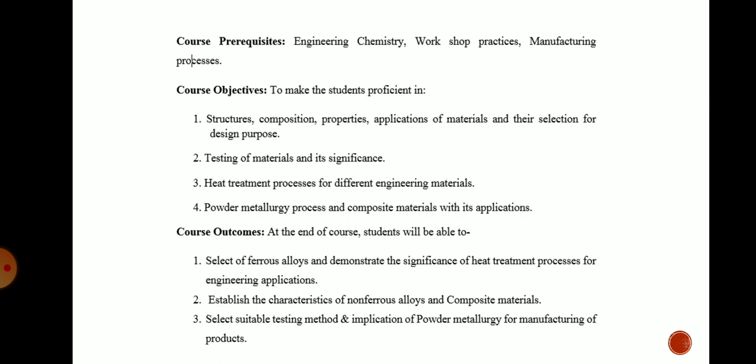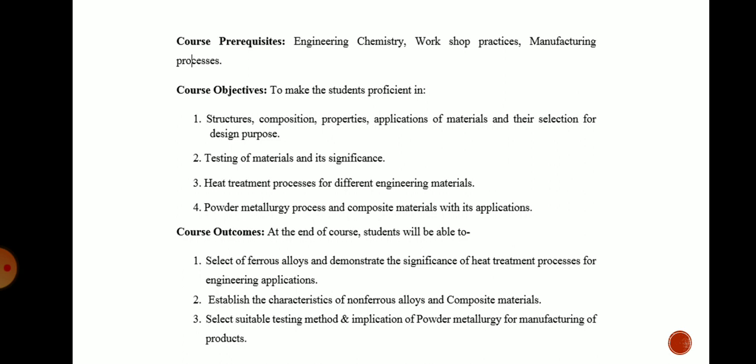From this course of metallurgy you should have an objective to get the knowledge of structure, composition, properties, and application of materials and their selection for design purposes. So you must understand the structure, composition and properties of various materials so that you can use them in actual applications very precisely. Next, testing of the materials and its significance.